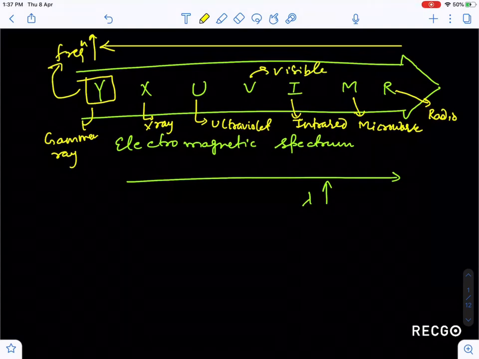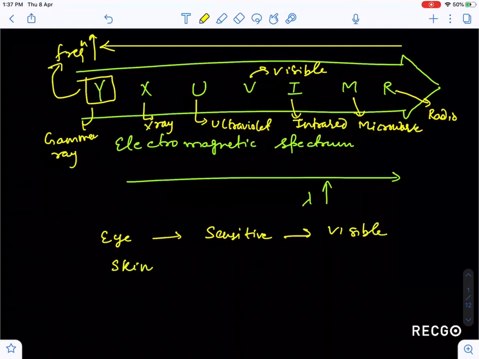V is visible ray. Basically our eye is sensitive only to visible ray, but skin is sensitive to infrared rays.